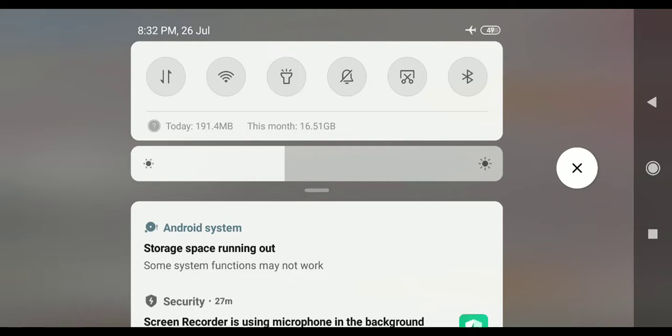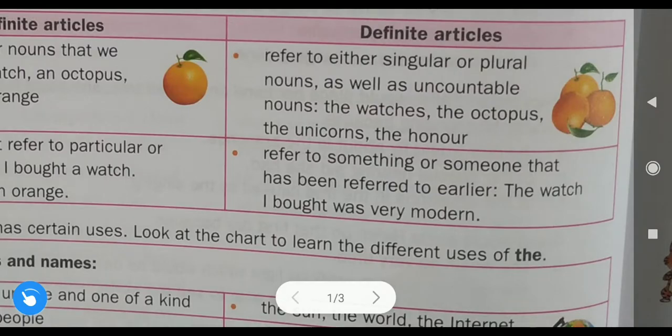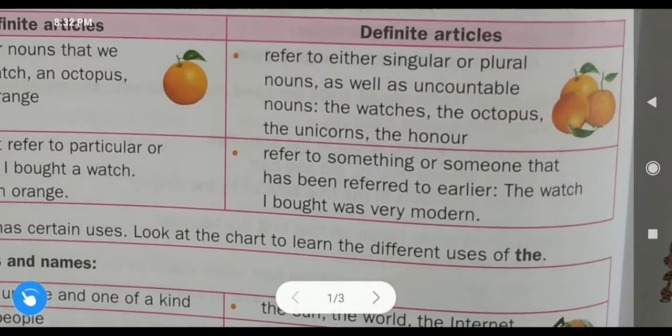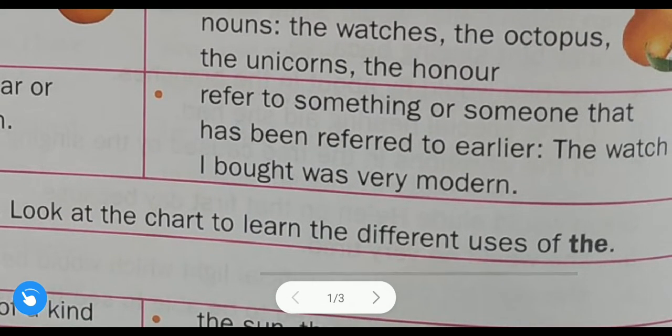So here it is said definite articles refer to something or someone that has been referred to earlier. So listen students, here we use the, that is the definite article, in front of nouns when we have already used that noun earlier, or when we have referred to that noun earlier. So let us discuss this example, you will understand it.